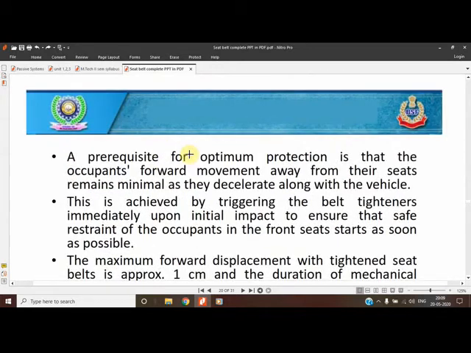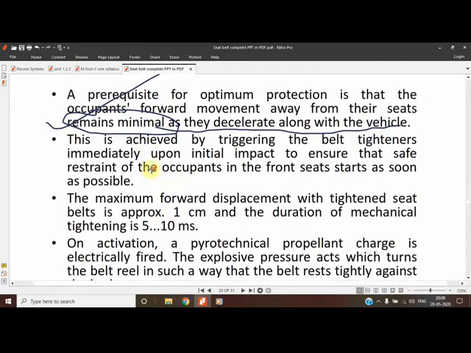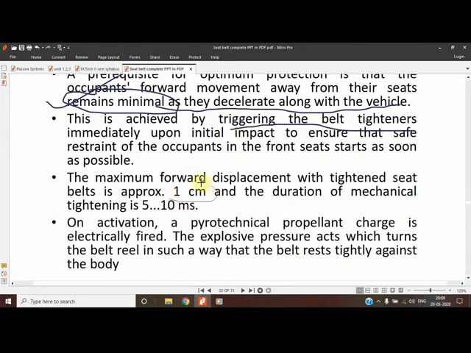Now coming to the next point. A prerequisite to optimum protection is that the occupant's forward movement away from the seat remains minimal as they decelerate along with the vehicle. This forward movement is to be reduced. I have shown you in the video also. This is achieved by triggering the belt tightener, and the length I have shown you, 1 centimeter in 5 to 10 milliseconds.